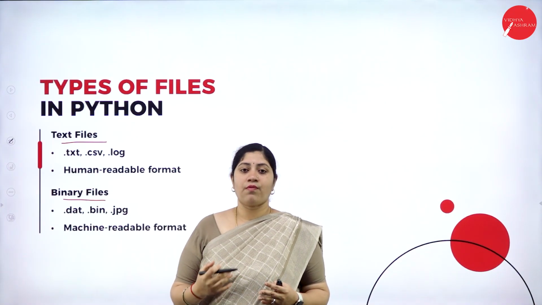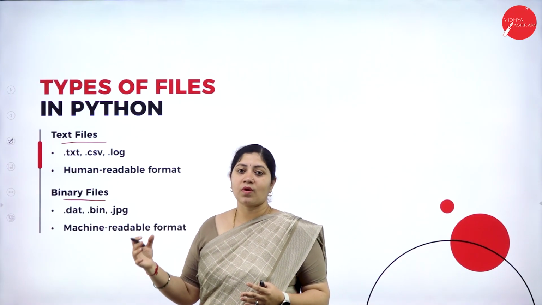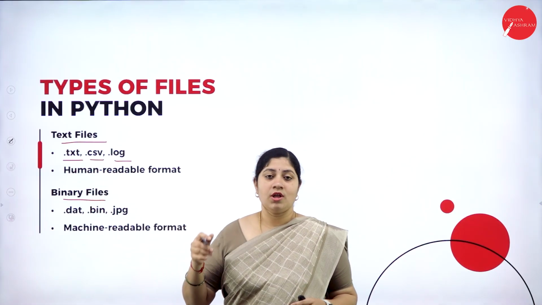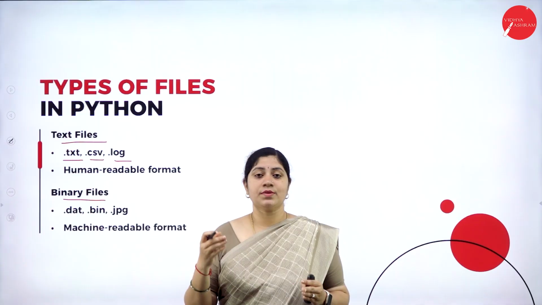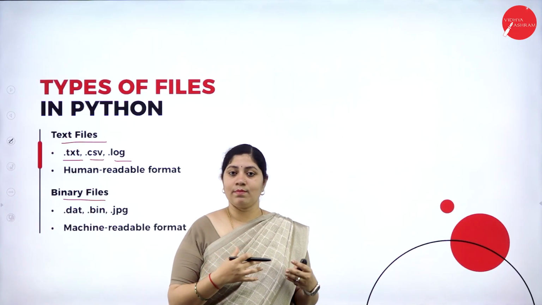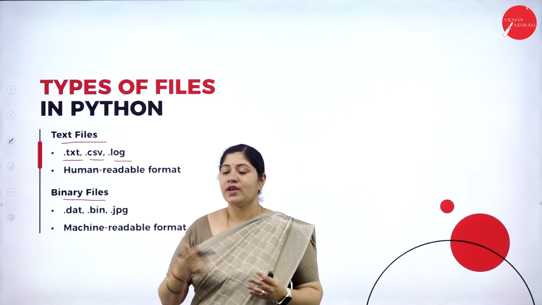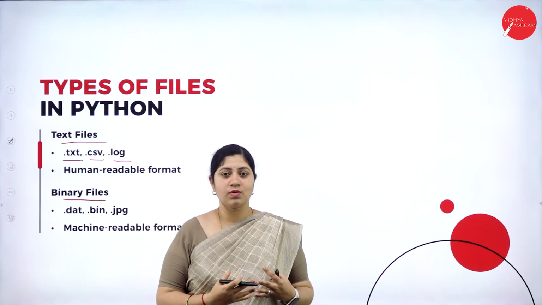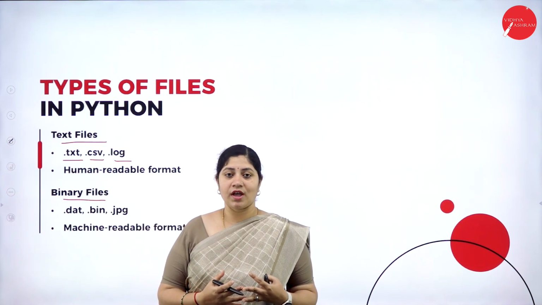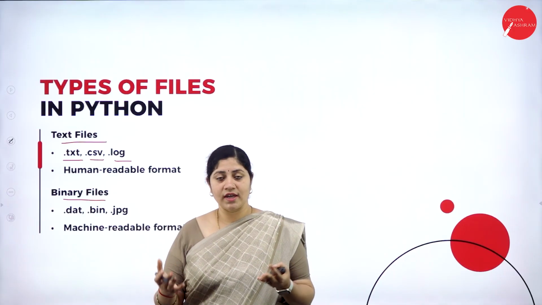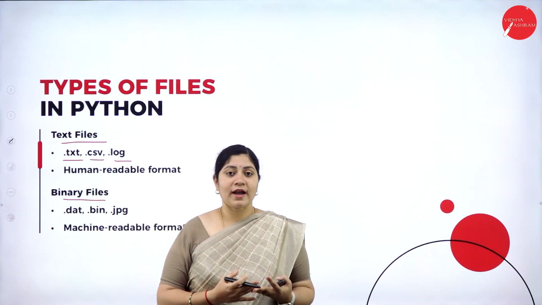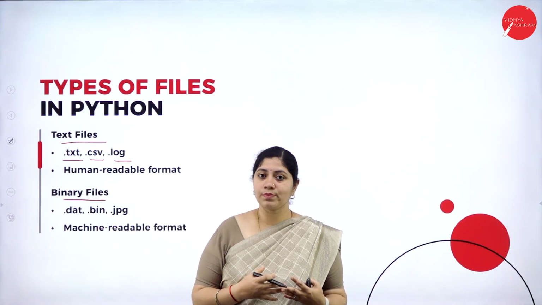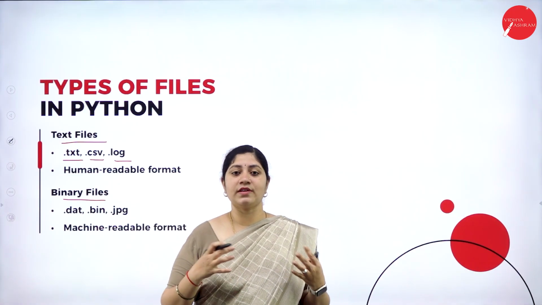The text file will be in normal formats like .txt, .csv and .log. So, these are the formats in which a file can be saved, correct? And next we have binary files. So why go with binary? Because as we know, the information or data has to be stored, and if it has to be stored, then it has to be converted to binary, isn't it? Because the system or a computer will only understand the binary language.